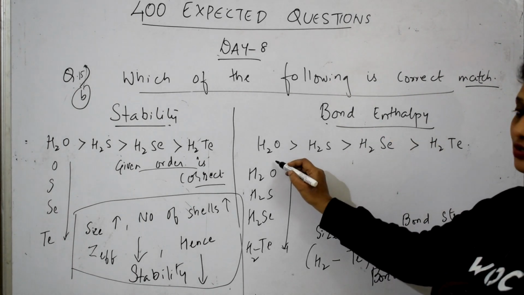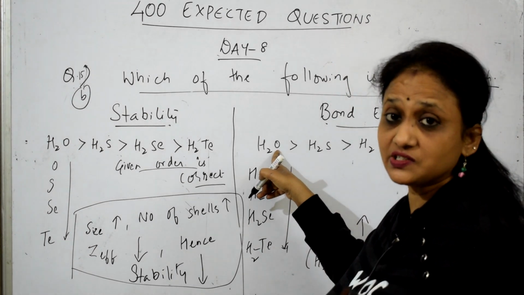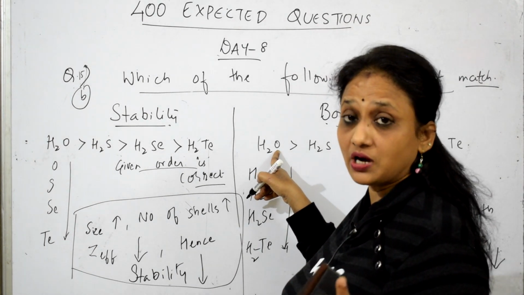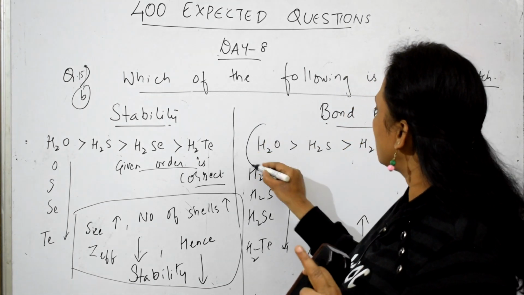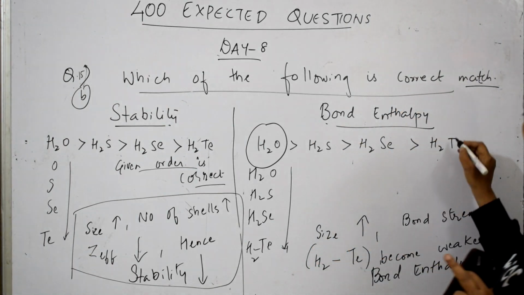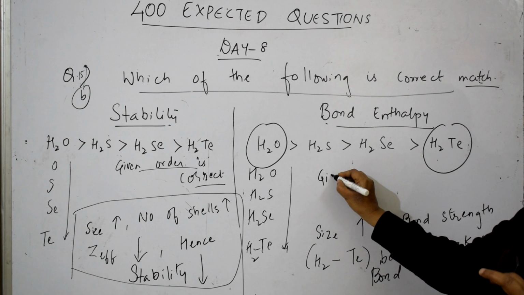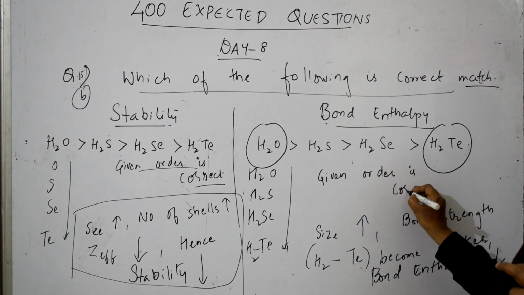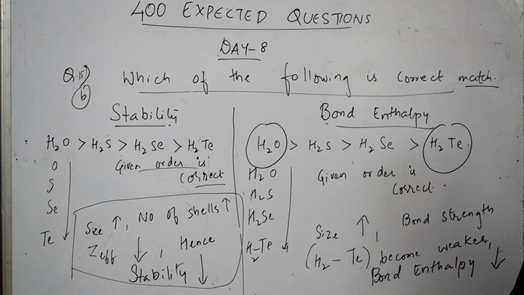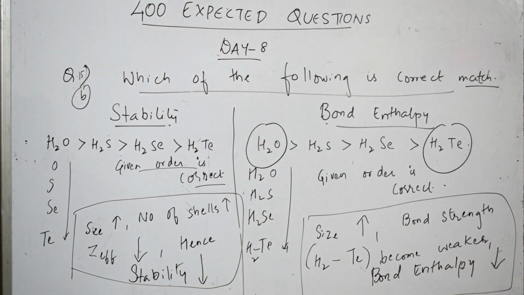Now you tell me, did they give us the correct order? Yes. Water, bond enthalpy will be more, size is smaller, more hydrogen bonding is there, stronger bond is there. That's why the bond enthalpy is more for water and less for the others. So the given order is correct. This order also is correct according to this reason. Got it, students? Now let us see two more orders in this.